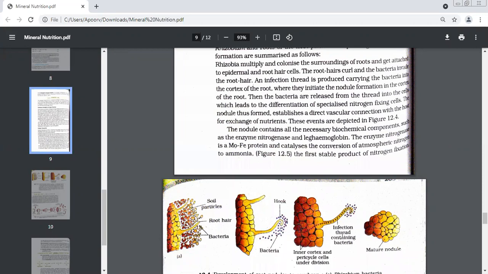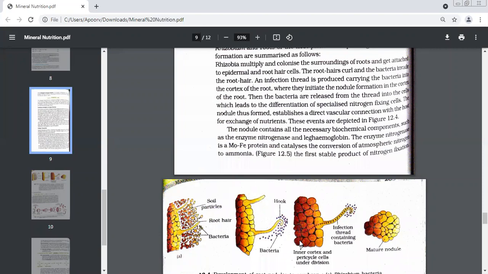They've already entered the epidermal cells. Now which place have they reached? The cortex and pericycle cells. What was that middle portion called? The cortex area. Once these bacteria have reached here, they are released into the cells.